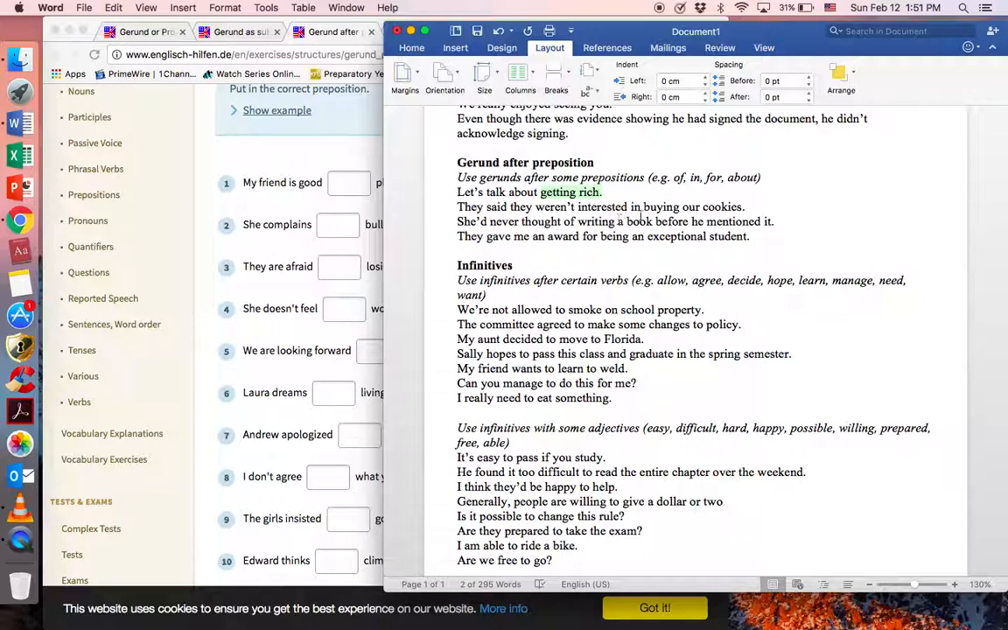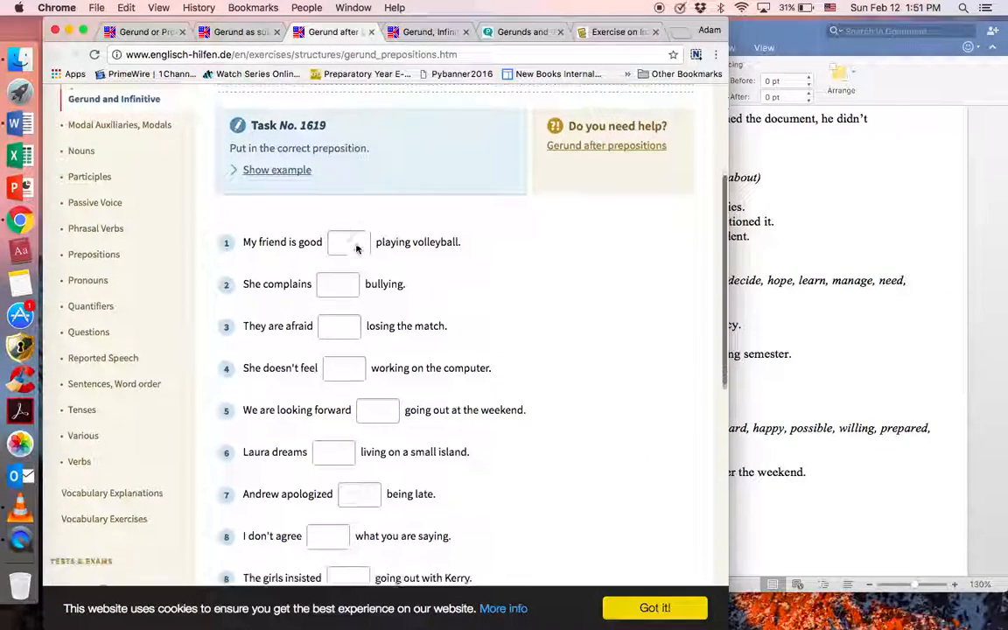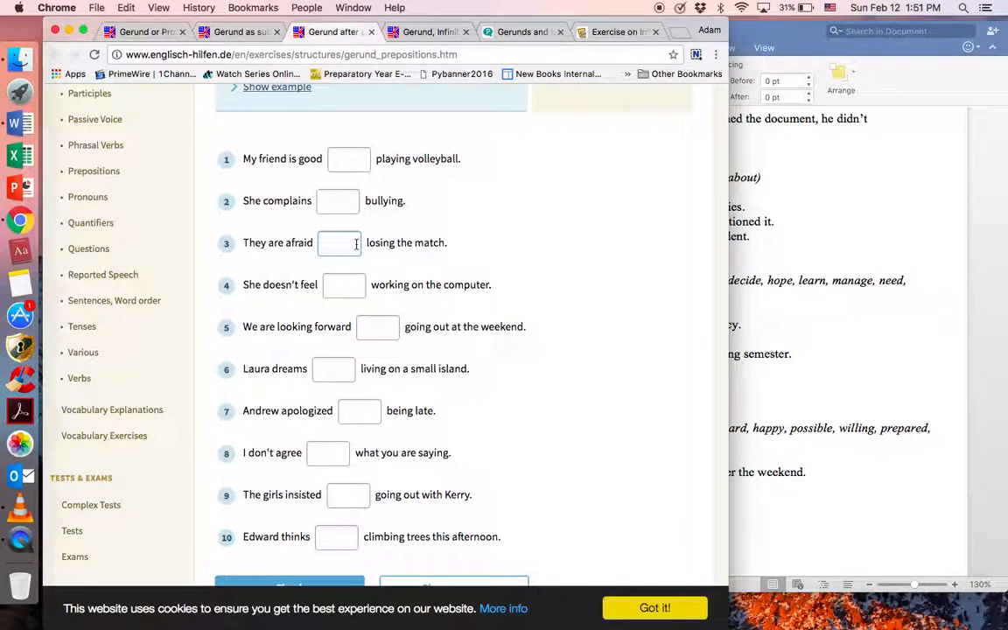They said they weren't interested in buying our cookies, interested in, right? So we have a gerund after in. She'd never thought of writing a book before he mentioned it. Thought of, there's our gerund after a preposition. And they gave me an award for being an exceptional student, gerund after preposition for. Let's look at these examples. Now they all use gerunds or gerund clauses, but where they're asking what is the correct preposition.